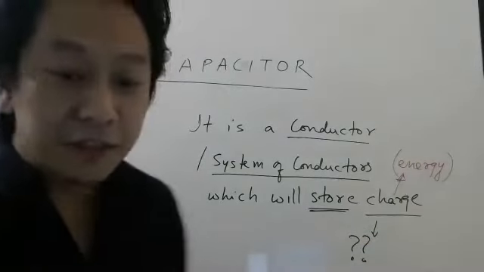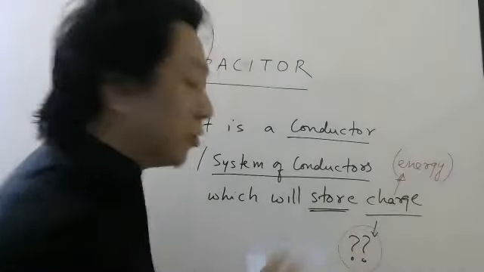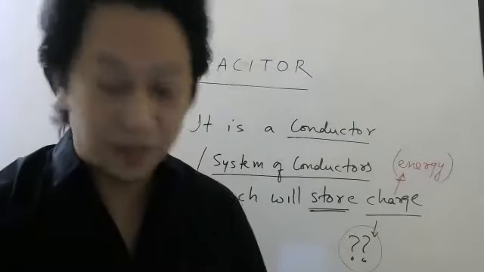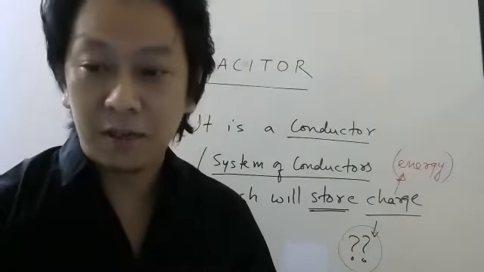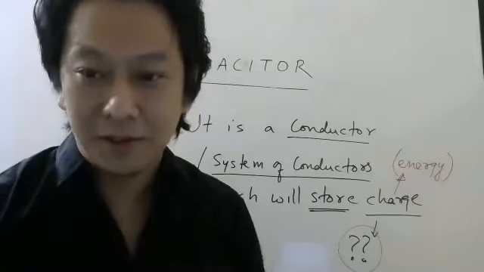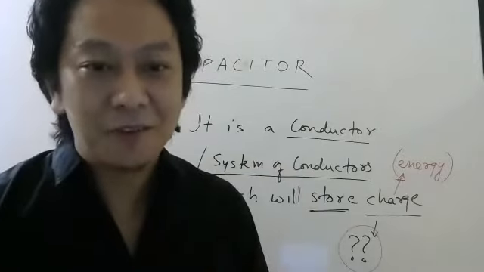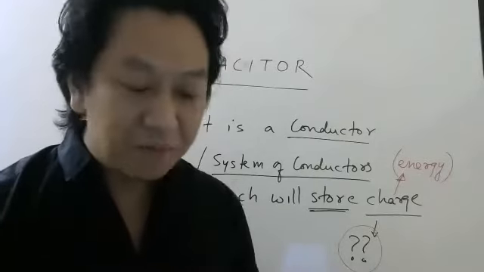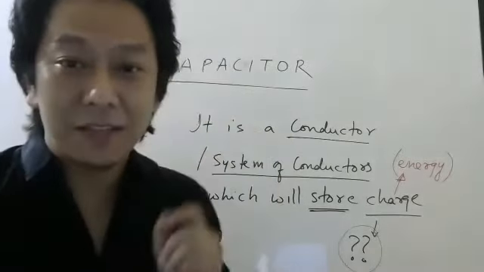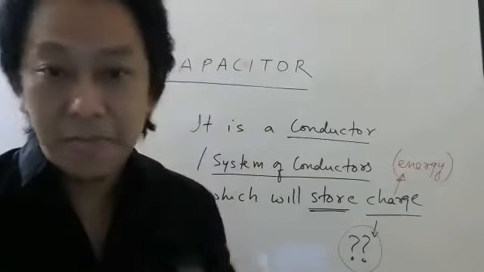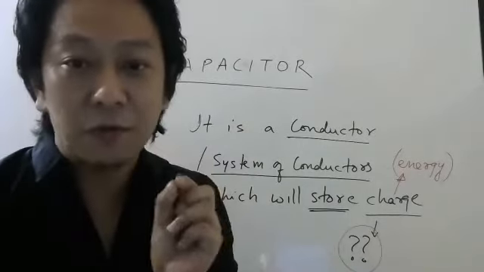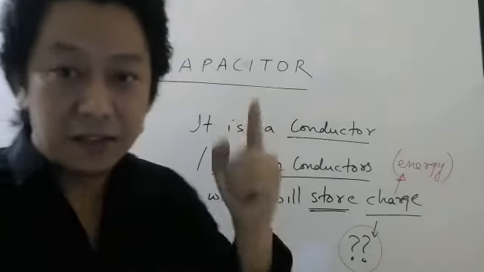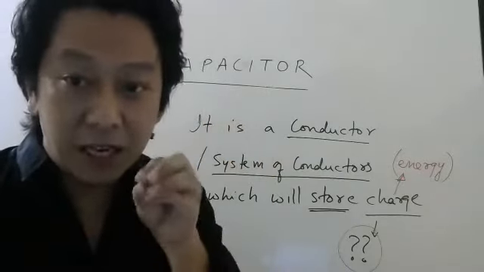Now the next question is, why do I want to store charge? Well, it is like asking why you want to store water. I want to store water because sometimes I want to drink later also. I don't want to drink the whole water which is available right now. Later also I may need it. Similarly, if you have seen some cameras, they have a flash. There is a battery inside which will charge a capacitor. Then when you click, that charge will get discharged.